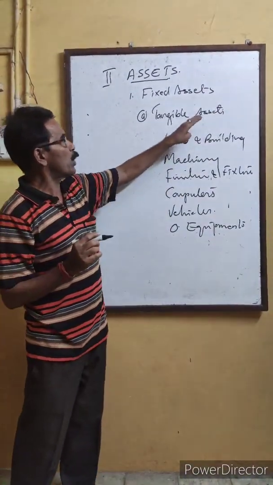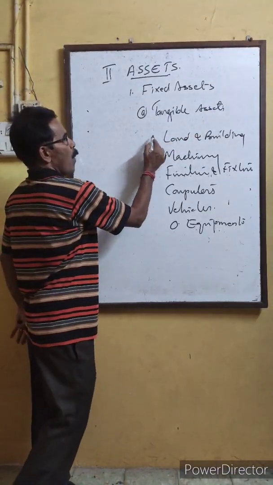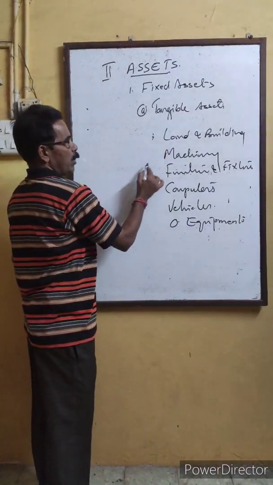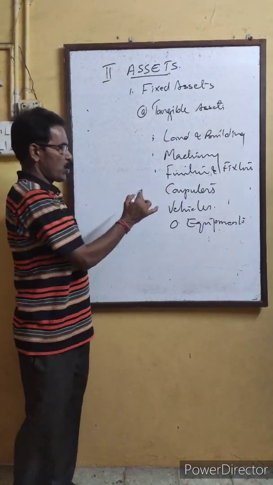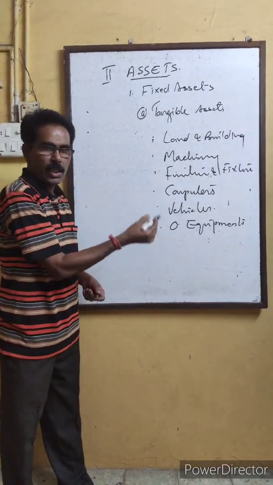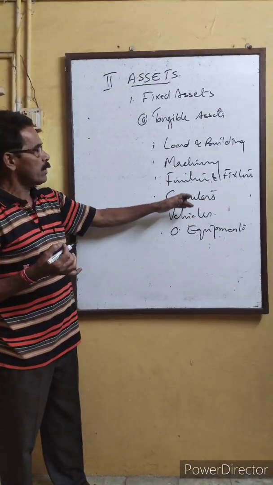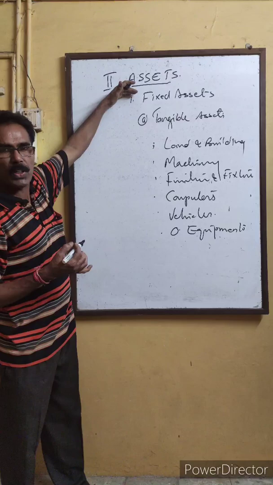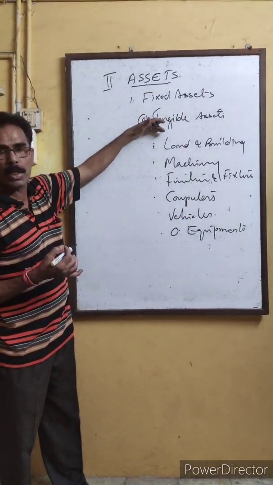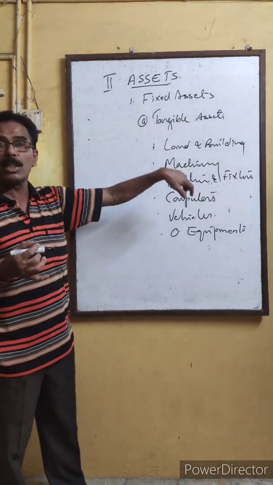In 11th also we studied that they have a physical existence, that can be touched and seen, like land and building, machinery, furniture and fixture, computer, vehicles, office equipment, etc. These are some of the examples which I am giving for the time being. If computer is given, then you have to say the main heading is fixed asset and the subheading is tangible asset, which can be touched and seen. Simple part over here.